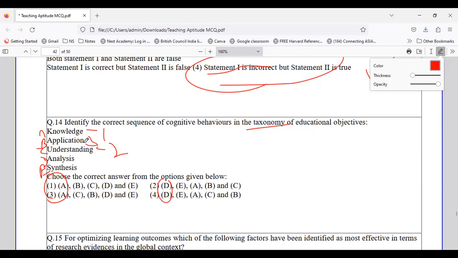After application, we have analysis, and then synthesis. So option number 3, that is knowledge, understanding, application, analysis and synthesis, stands to be the correct taxonomy for cognitive behavior. Whether it is for affective, cognitive, or psychomotor, you should know their sequence very well. This forms a type of question.